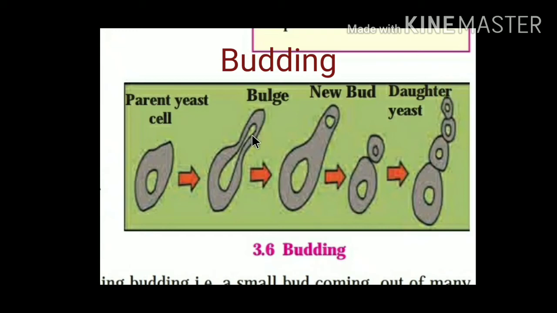One of the two daughter nuclei enters the bud. After sufficient growth, the bud separates from the parent cell and starts to live independently as a daughter yeast cell.